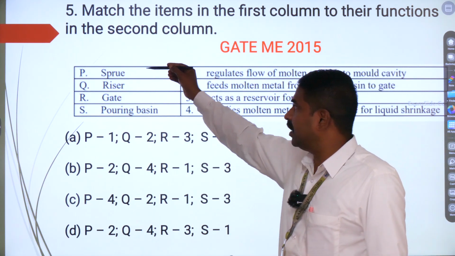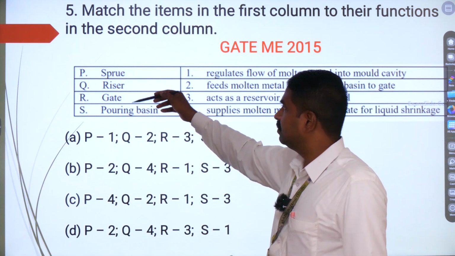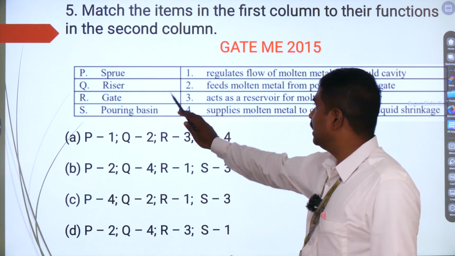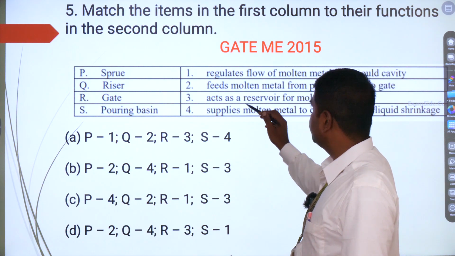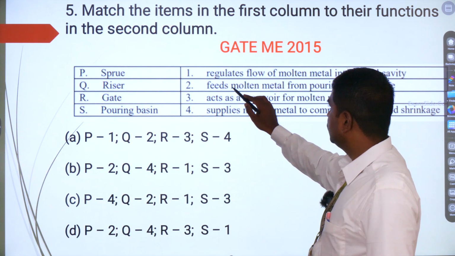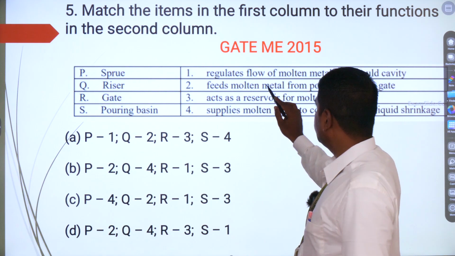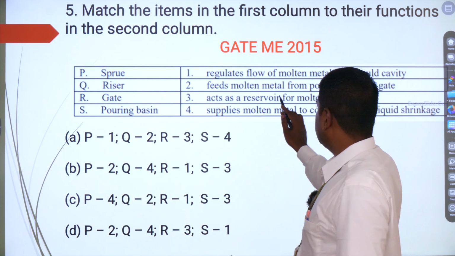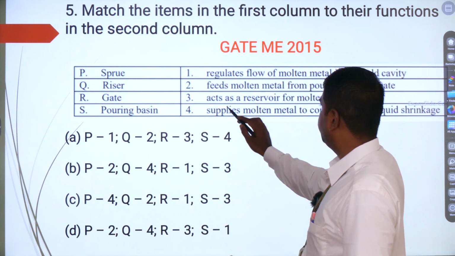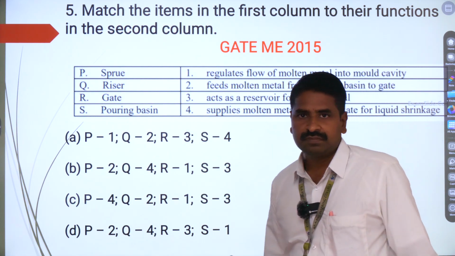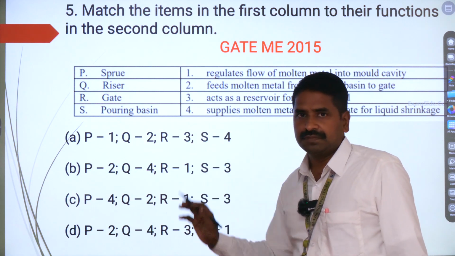So in the first column you are going to have various parts of the mold: sprue, riser, gate and pouring basin. And here you are going to have the various functions. First one, it regulates the flow of molten metal into the mold cavity. Number 2, feeds molten metal from the pouring basin to the gate. Number 3, acts as a reservoir for molten metal. And number 4, supplies molten metal to compensate for liquid shrinkage. This is going to be the given options.